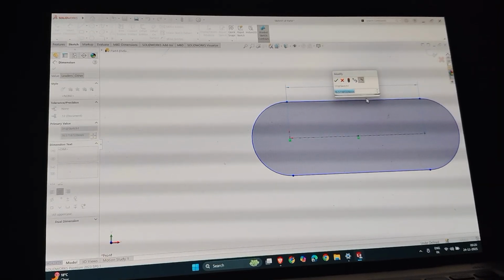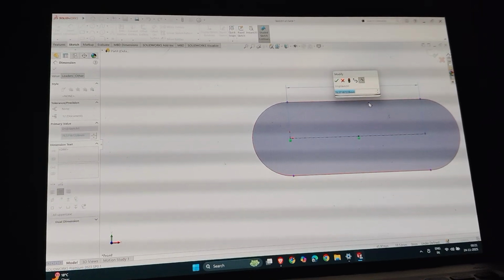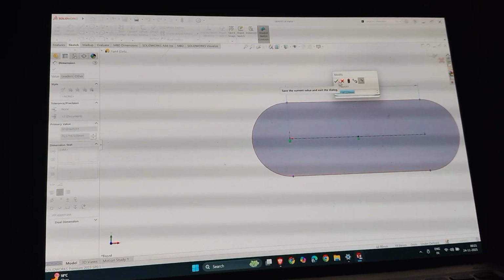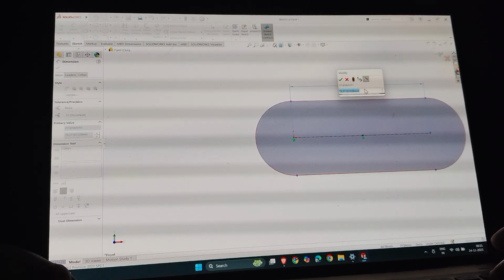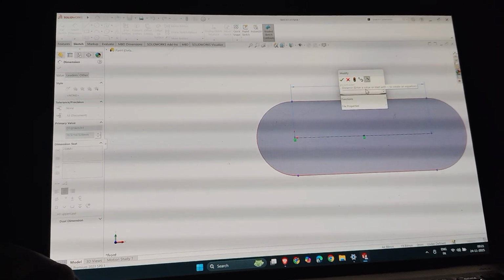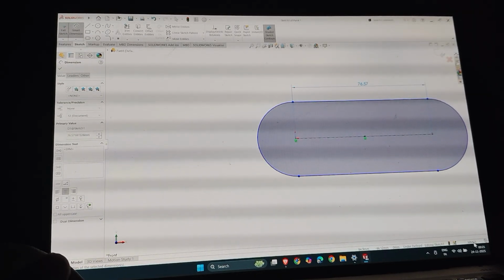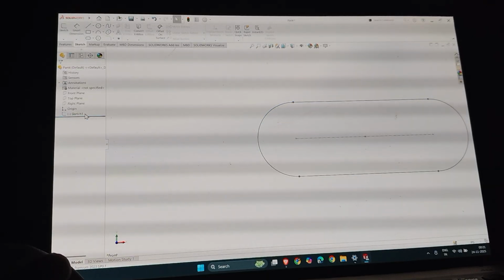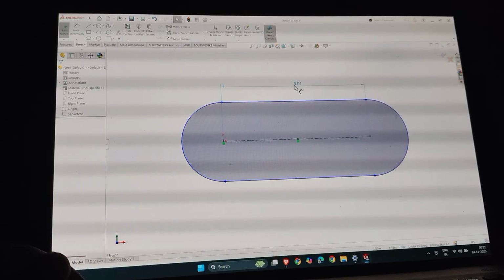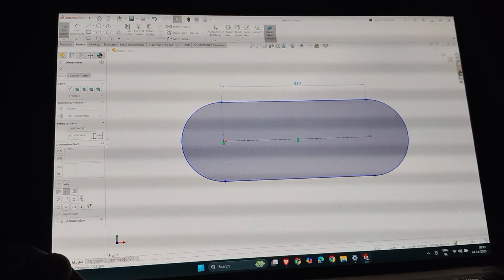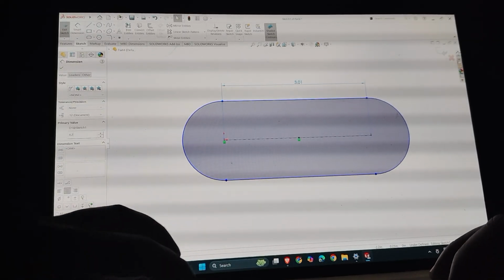So that was 4.25. I'll make it 4.25. Again I am making the mistake. I have to select it in inches first of all. Make sketch, edit it, and make it 4.25 inch.